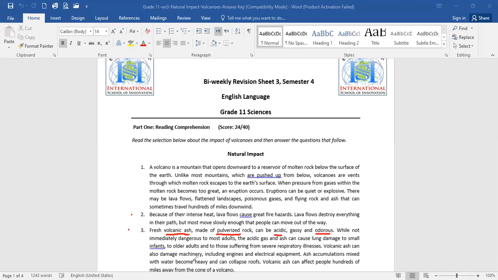While not immediately dangerous to most adults, the acidic gas and ash can cause lung damage to small infants, to older adults, and to those suffering from severe respiratory illnesses. Volcanic ash can also damage machinery, of course, including engines and electrical equipment. Ash accumulations mixed with water become heavy and can collapse roofs. Volcanic ash can affect people hundreds of miles from the volcano.